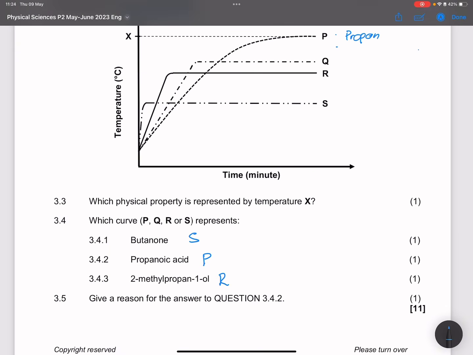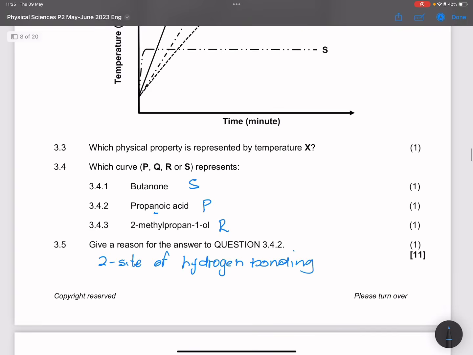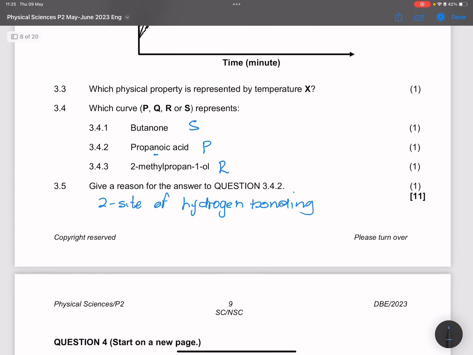They say give a reason for the answer to 3.4.2. Okay, why did we choose propanoic acid? All right, because propanoic acid has got 2 sites of hydrogen bonding, which is the strongest intermolecular force in this case, right? And essentially that is how this cookie crumbles, right? We're going to go into question 4.